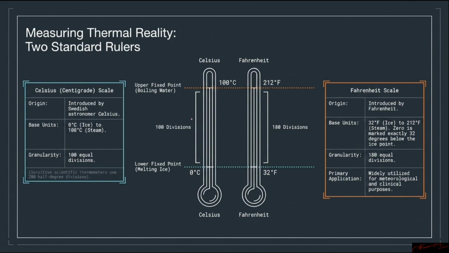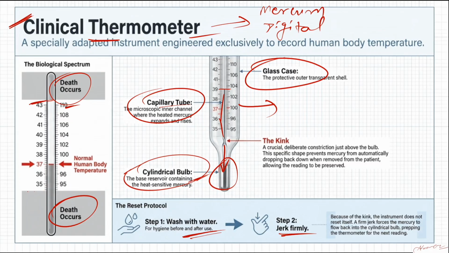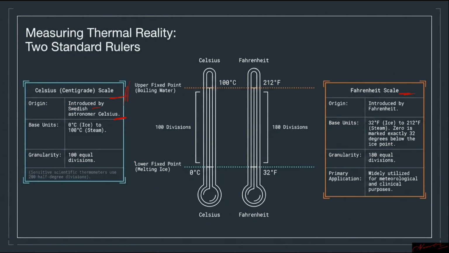Now, next one, let us talk about the two scales of temperature. The first is the Celsius scale, and the next is the Fahrenheit scale. The Celsius scale was introduced by the Swedish astronomer Celsius, and in his honor the unit name is given. The same was true for Fahrenheit. Fahrenheit introduced a smaller scale, while Celsius is a little bigger scale. That's why 35 degrees Celsius starts at 95 degrees Fahrenheit, because Celsius is a bigger unit and Fahrenheit is a smaller unit.